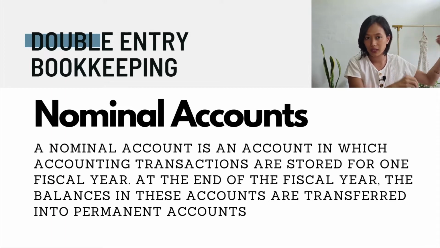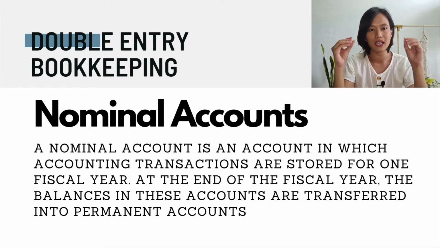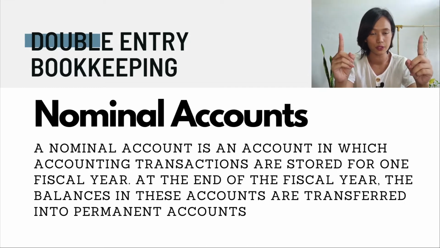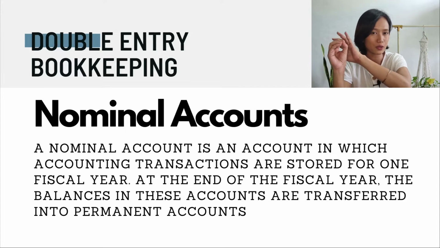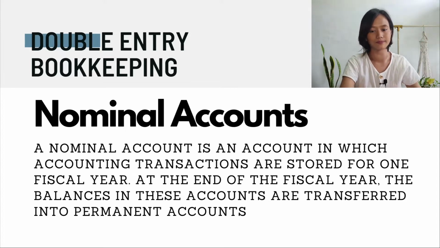And at the end of that year, again, you summarize it, you close it. The purpose of this is to get the revenue that you earned for the accounting period you're working on. If you're working on one fiscal year, we have to return it to zero so that we'll know the total revenue that we got for only this one year. That's the purpose of the nominal accounts.